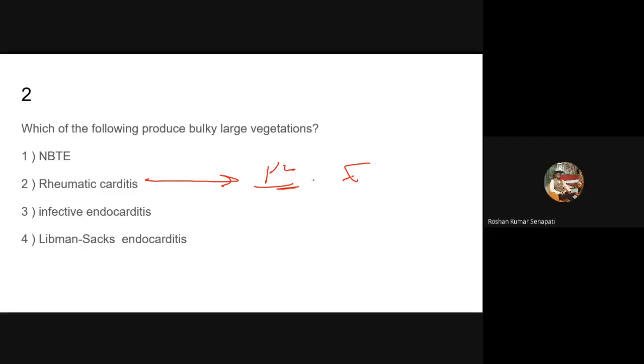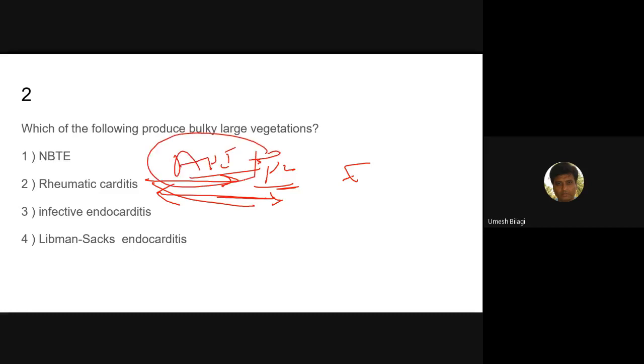You should know everything about rheumatic fever. You better read Harrison, or some book which you are reading now. Be thorough with it, even Indian books like the API Textbook of Medicine. Read about rheumatic carditis properly, because they will ask a lot of questions from here. They are favorite topics, and things keep changing here. Even the Jones criteria, I'll come to it because there is an MCQ on that. Purposely, I am not discussing it here.